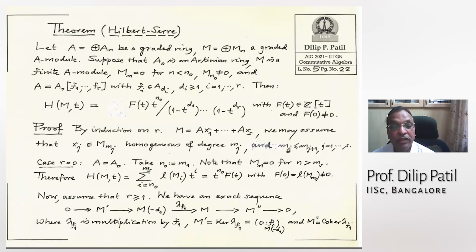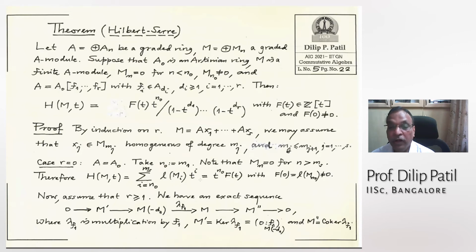So therefore, what is the Hilbert series? That is the sum from N0 to ms of length of Mi's, T power i's. This is what the definition says. We are in a very special case, R equal to 0. Then I want to take T power N0 out, and whatever remains, I call it F(t).